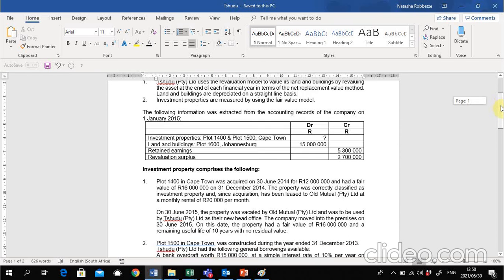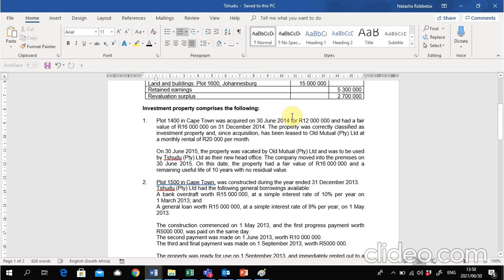In the additional notes, they start by talking about plot 1,400, and they say that it is in Cape Town and that it was acquired on 30 June 2014 for 12 million and had a fair value of 16 million on the 31st of December 2014. The property was correctly classified as investment property, and since acquisition it has been leased to Old Mutual at a monthly rental of 20,000 Rand per month.